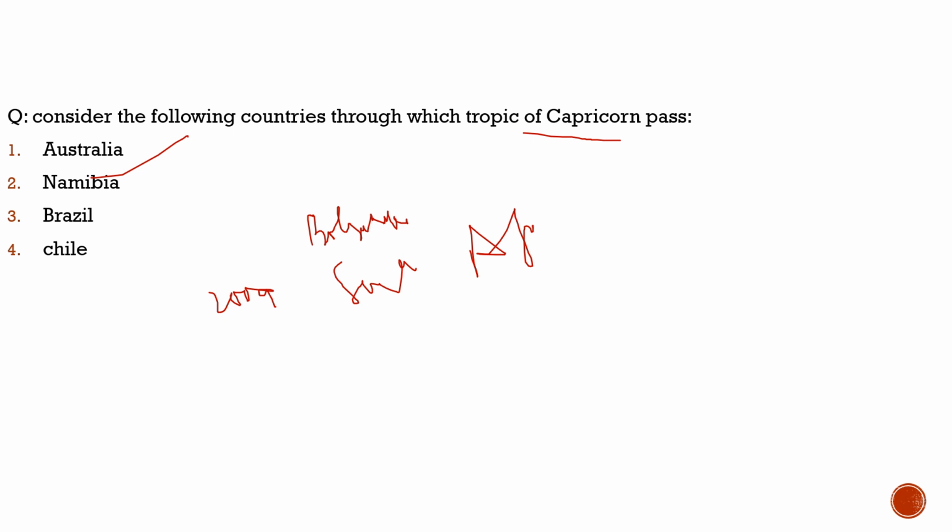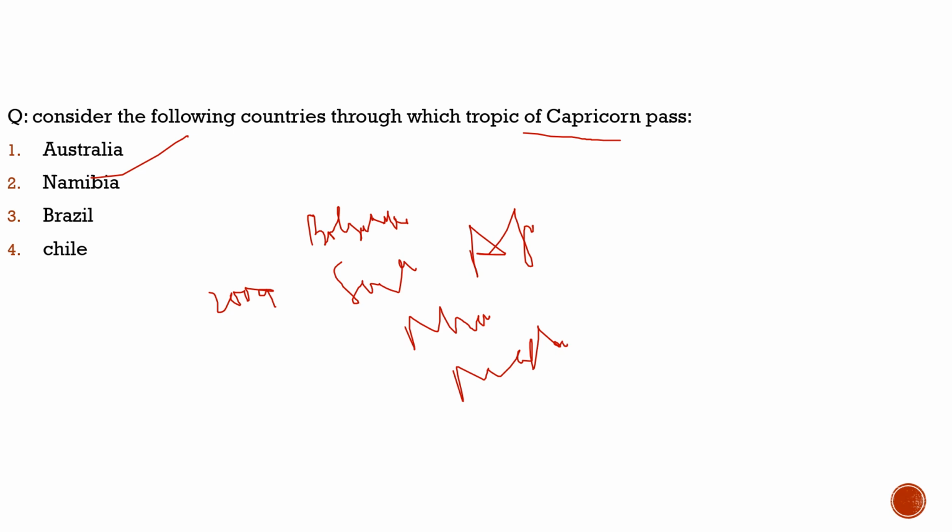Mozambique is not an option here either. Madagascar is not an option here, but through Madagascar the Tropic of Capricorn passes.